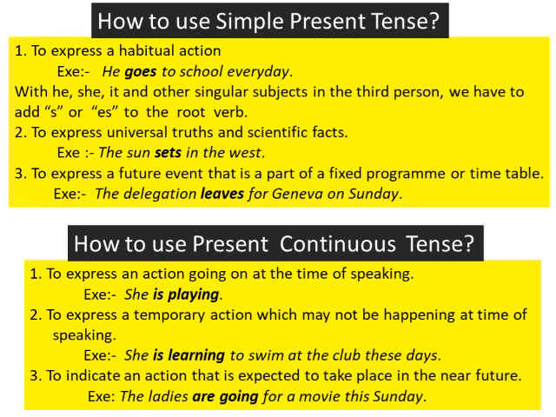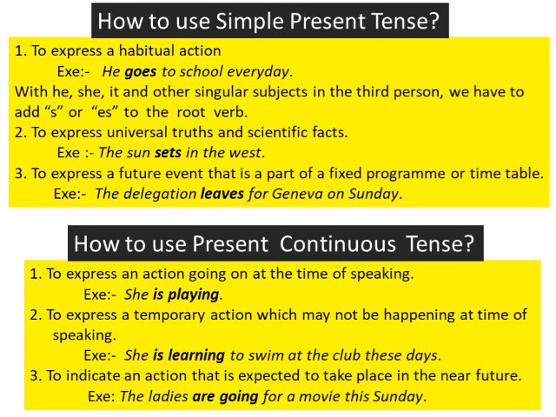Its next form is present continuous tense. So when and how do we use it? The first situation is to express an action that is going on at the time of speaking. That means when we are talking about it, it should be going on. Like: She is playing. When we are talking about her, by that time she is playing.